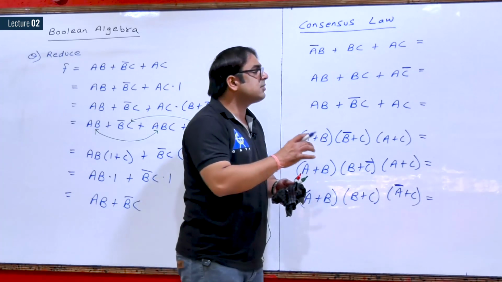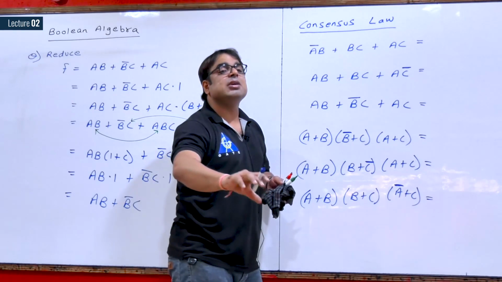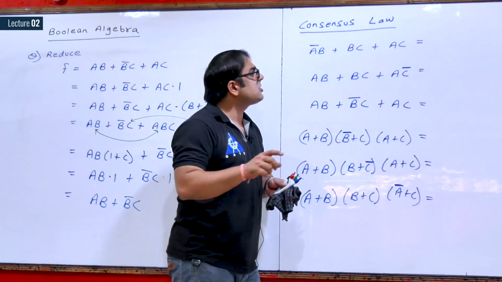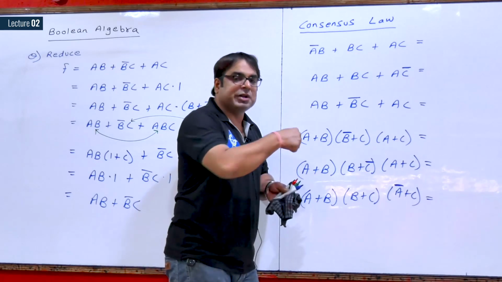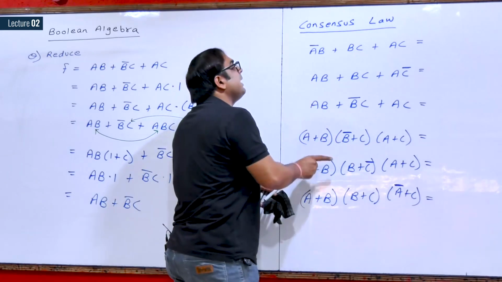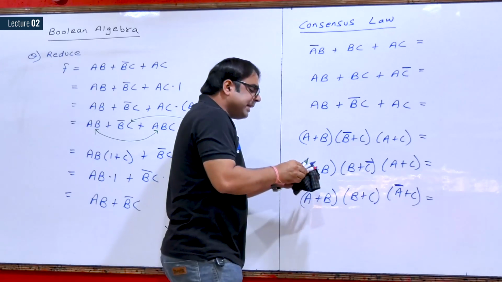Now, this is what you have to observe in an expression. After observing, what is the minimized expression? Minimized expression will be according to this discussion. Now tell me again which variable is present in both the formats.